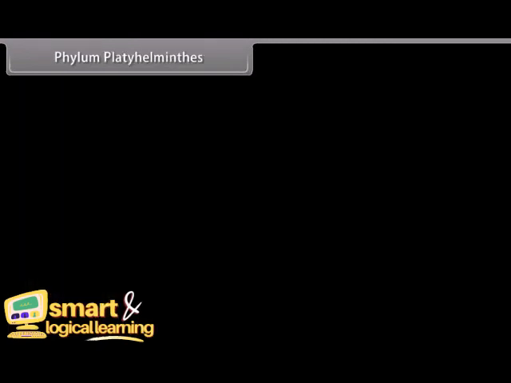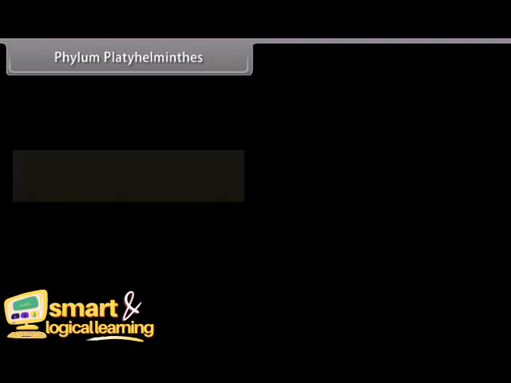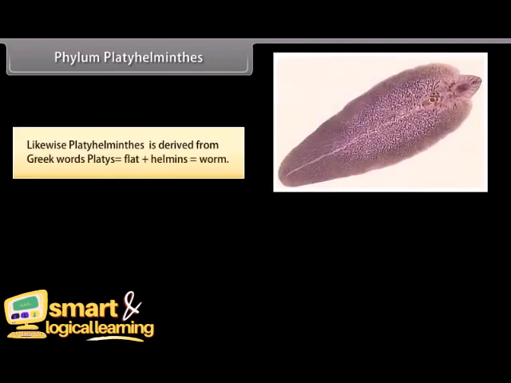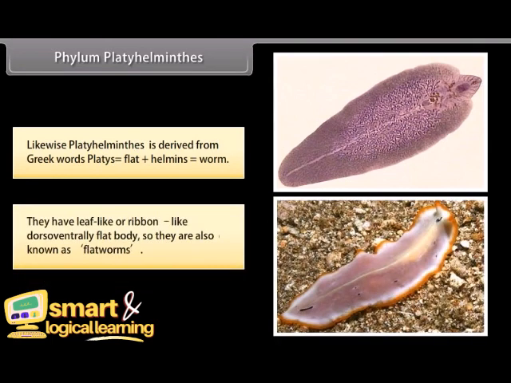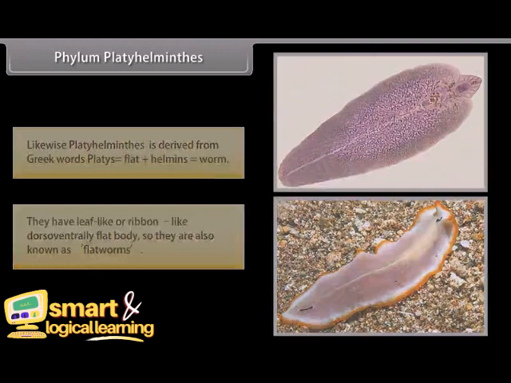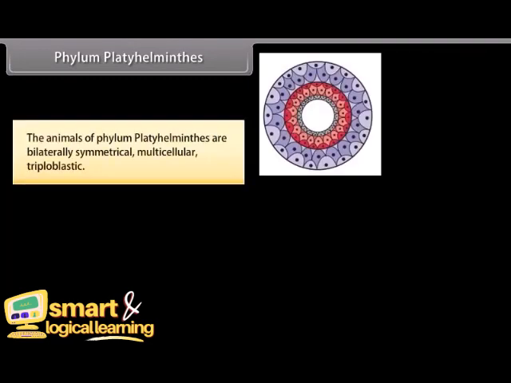Phylum Platyhelminthes. Likewise, Platyhelminthes is derived from the Greek words platys, flat, plus helminth, worm. They have a leaf-like or ribbon-like dorso-ventrally flat body, so they are also known as flatworms. The animals of phylum Platyhelminthes are bilaterally symmetrical, multicellular, and triploblastic.